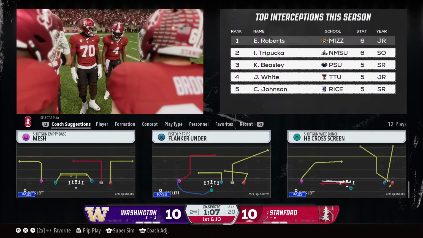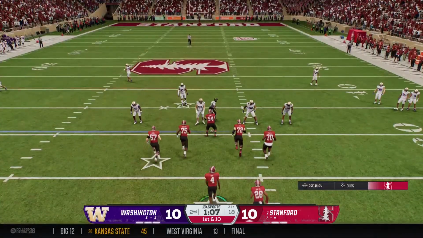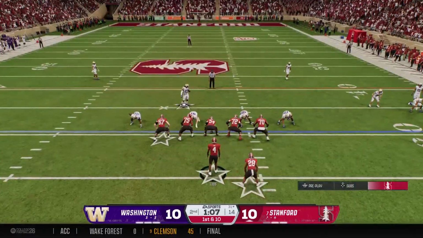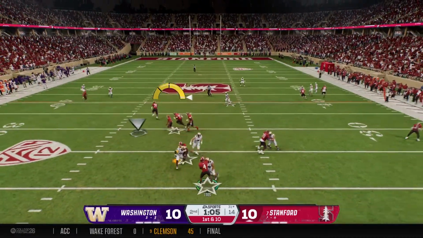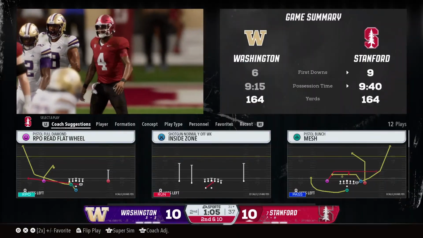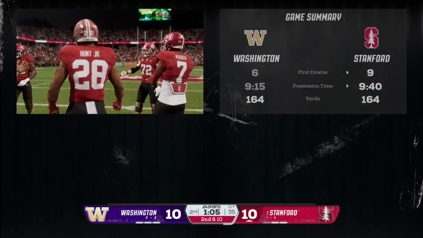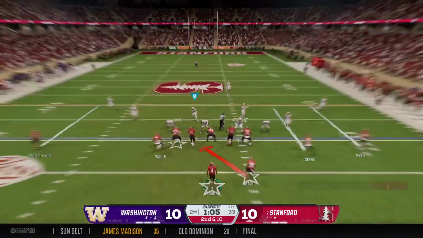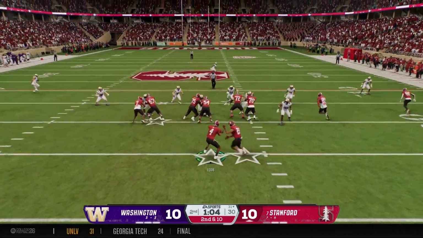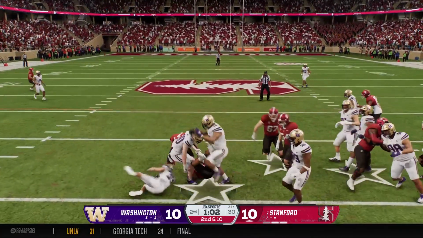The Stanford offense making its way back onto the field. They take over late in the half, enough time to put together a drive. David, they couldn't pay off that last drive with a touchdown. Now, they moved the ball down the field and executed like they wanted to until they stalled out and had to settle for a field goal. I think if you want to take the next step, too, here and score a touchdown, you've got to start finding more creative ways to get your best players the ball. Let's see if they can do that here.